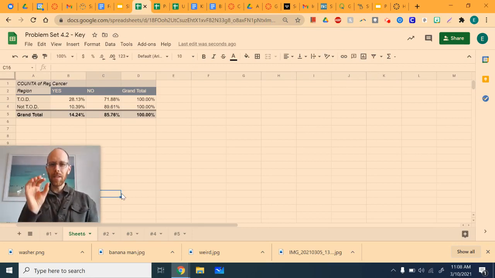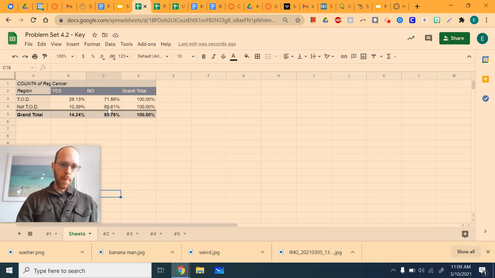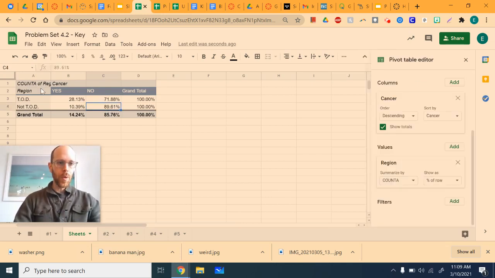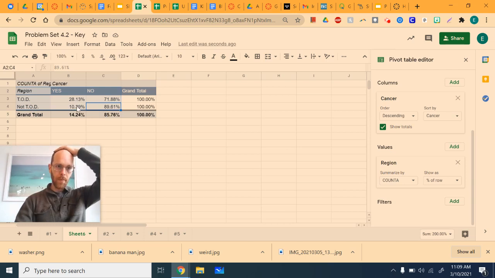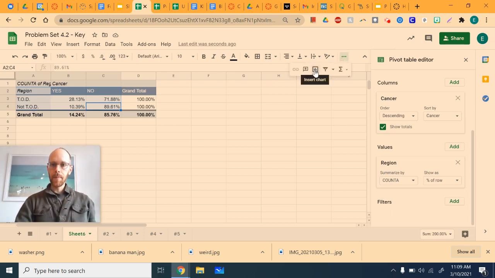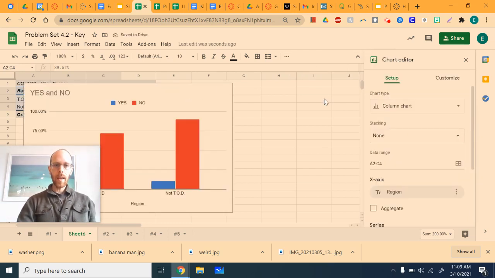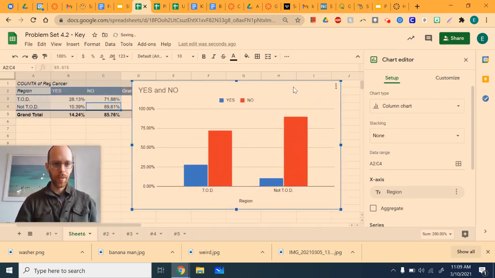My Google Sheets was behaving just a little funny, so I moved to a new sheet. Here, you don't need to do this. But what you do is you highlight just everything but the totals. Don't highlight the totals. So there should be 4 numbers that you're highlighting, the yes and the no, the TOD and the not TOD. And then you're going to come here and choose Insert Chart. And it's going to give you a chart. And I've noticed that the chart that it gives changes on its whim.